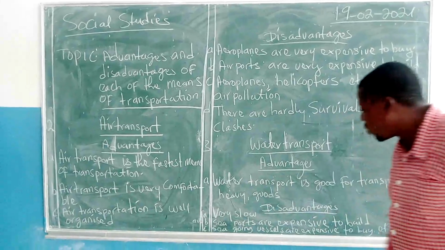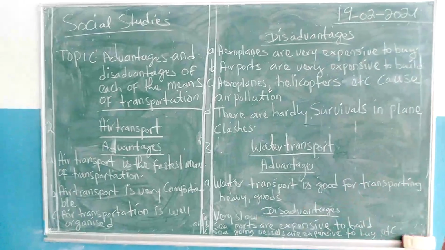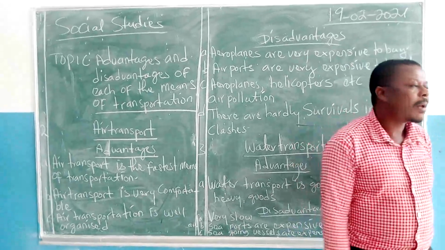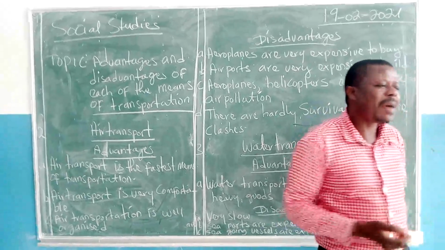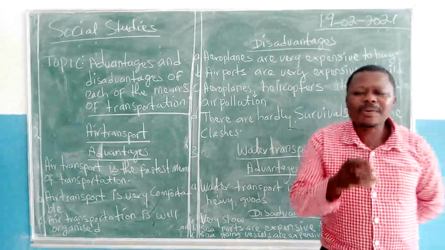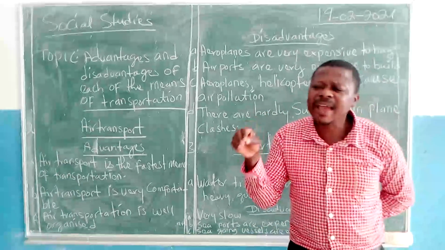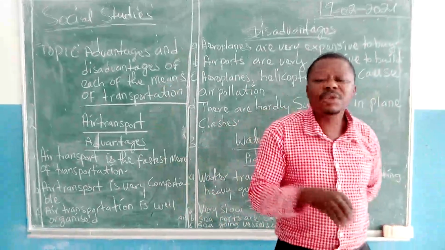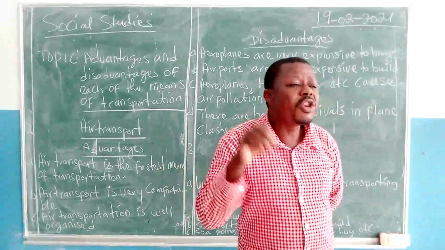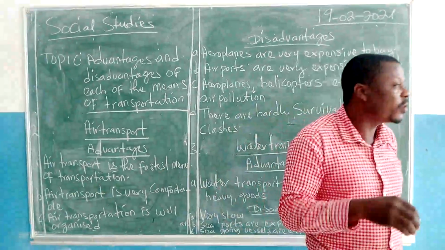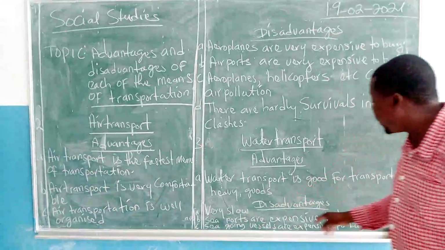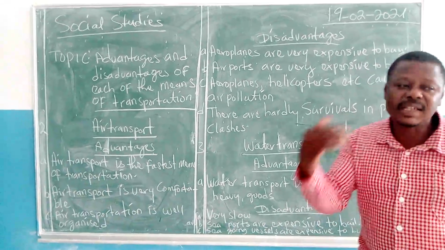We look at the second point. Seaports are very expensive to build. Just ask your father or mother at home, when I look at the Malabo seaport, it's very beautiful, but can you give me an idea of how much money the government might have spent to get that seaport? They will tell you that it is millions and millions of savings for them to have the Malabo seaport. So seaports are very expensive to build. It makes it a disadvantage.